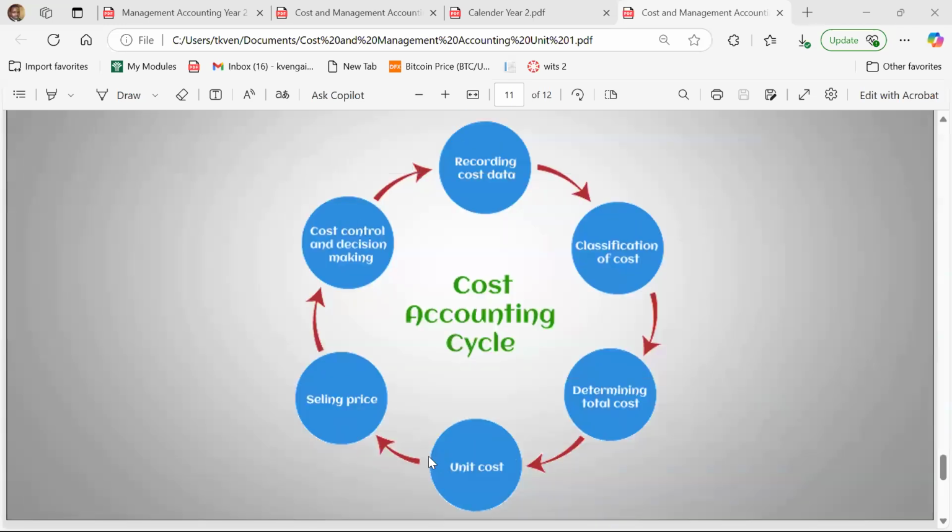And whenever we are doing cost accounting, there is what we call the cost accounting circle. And the cost accounting circle, which is important for all of you, including the students that do management accounting, because that's the next unit. The next unit deals with the classification of costs. So within the cost accounting circle, you want to record the cost data. You want to understand what are the costs that the organization is facing.